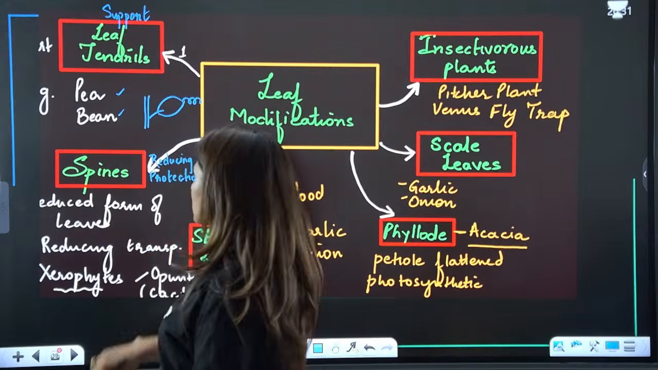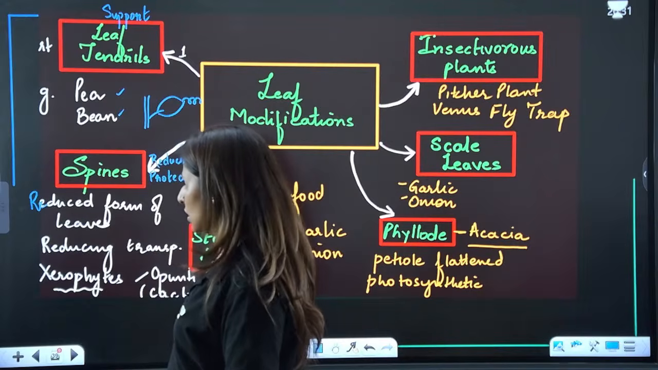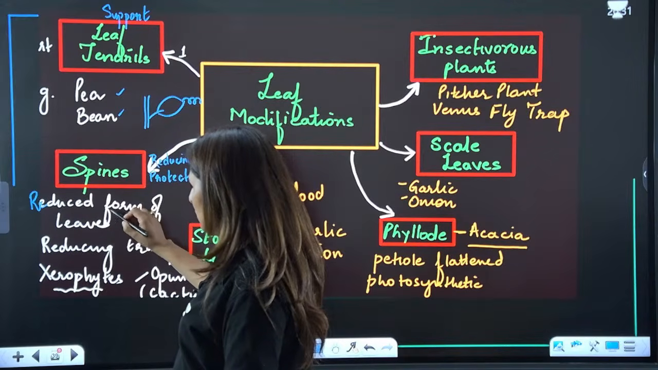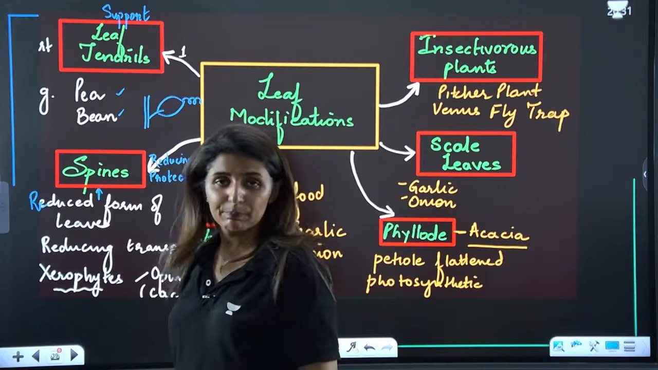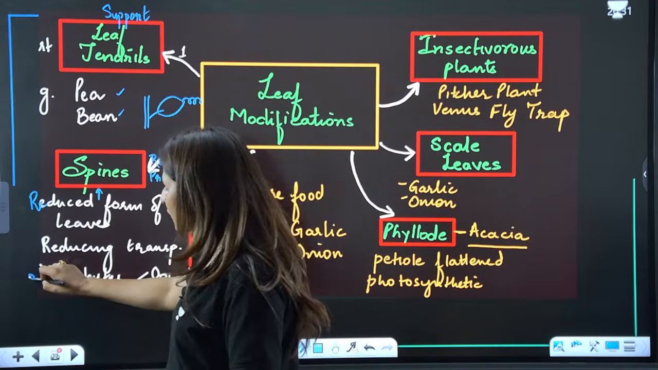They are meant for reducing transpiration. So that's when the leaves get reduced. The reduced form of leaf is known as spine, right? And they reduce transpiration. So this is a characteristic of xerophytes.